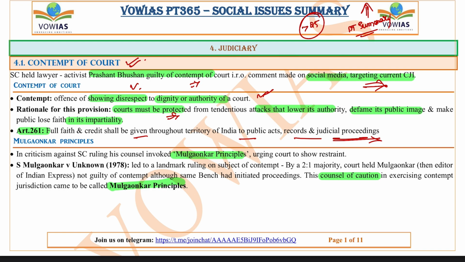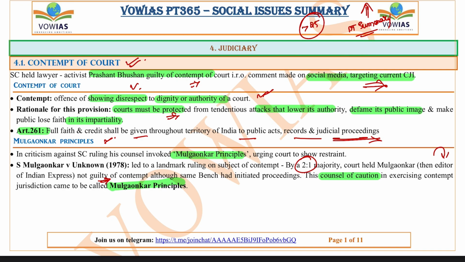And there is this Mulgaonkar principle. In this Mulgaonkar principle, the Supreme Court has shown some restraint in contempt cases. In 1978 there was the Mulgaonkar versus Union of India case, and in this landmark judgment, the Supreme Court by a 2-1 majority held Mulgaonkar, who was then the editor of Indian Express, not guilty of contempt, although it was the same bench that had initiated the contempt proceedings.